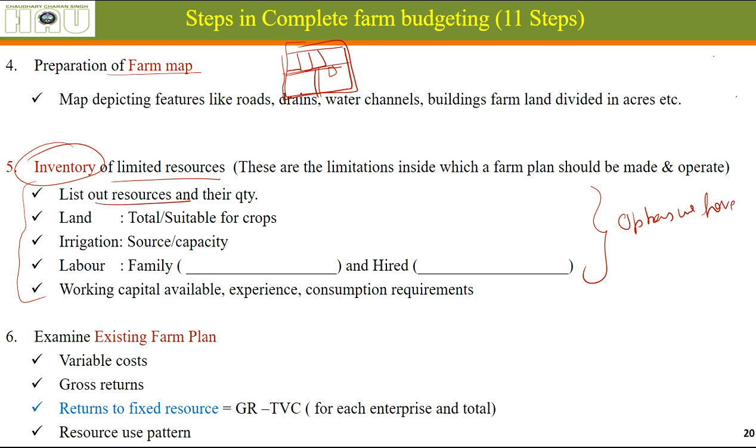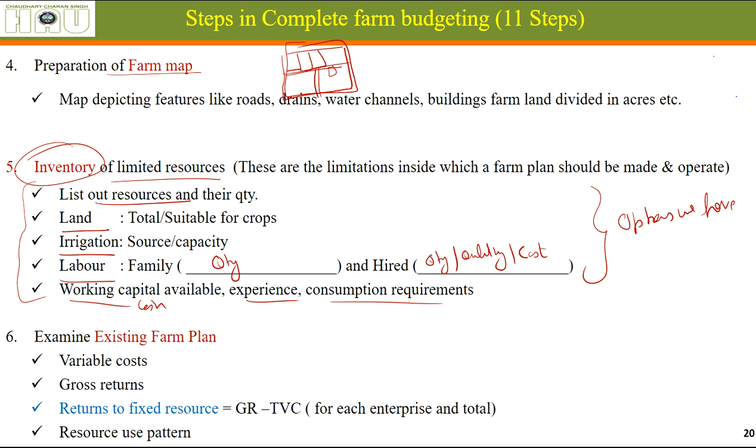List out all the resources: land, irrigation, labor, family. What is the quantity of family labor that is available with us? What are the hired labor quantity, their quality, what kind of work can they do, what is going to be the cost, working capital requirement, that is the cash that is available with you, experience, consumption requirements. These things need to be specified.